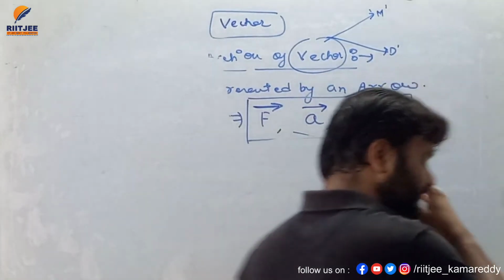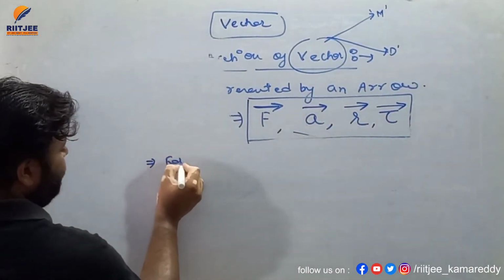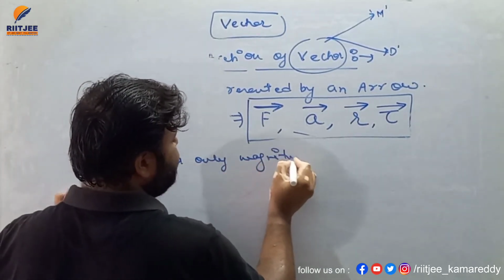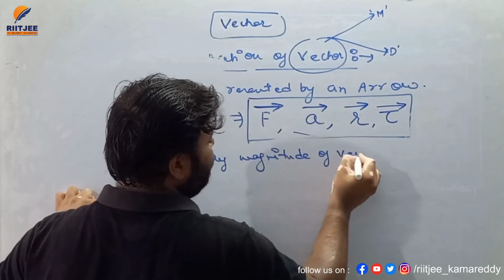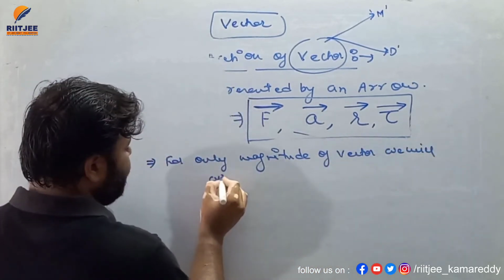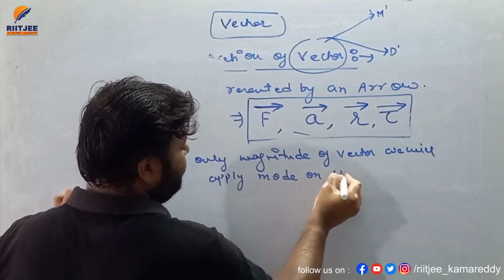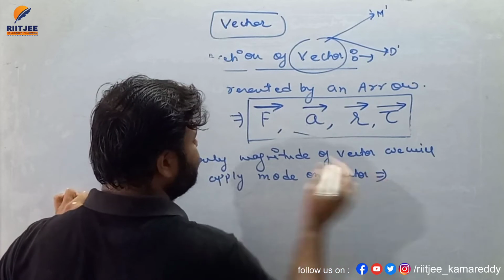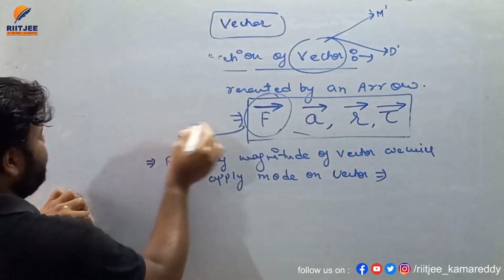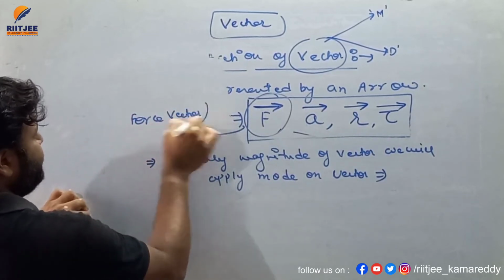Similarly, my dear student, if you wish to write only the magnitude of a vector, we will apply mod on the vector. See, if force is a vector, we'll pronounce it as force vector.